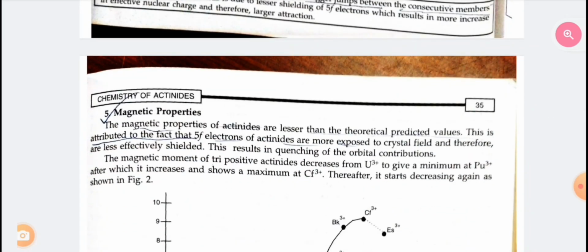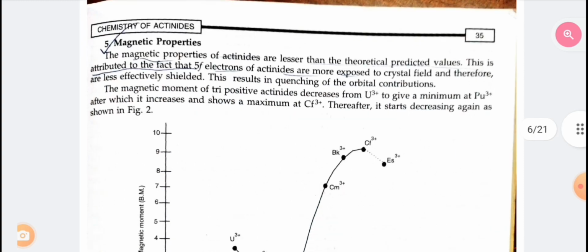Fifth, magnetic property. The magnetic properties of actinides are lower than the theoretically predicted values. This is attributed to the fact that the 5f electrons of actinides are more exposed to the crystal field and therefore are less effectively shielded. This results in quenching of orbital contribution. The magnetic moment of tripositive actinides decreases from uranium 3+ to give a minimum near zero at plutonium 3+, after which it increases and shows a maximum at californium 3+. Thereafter it starts decreasing again as shown.